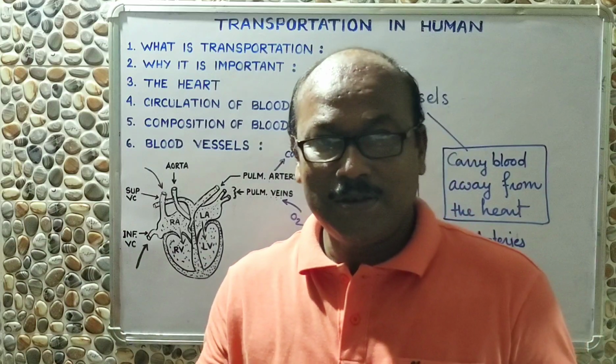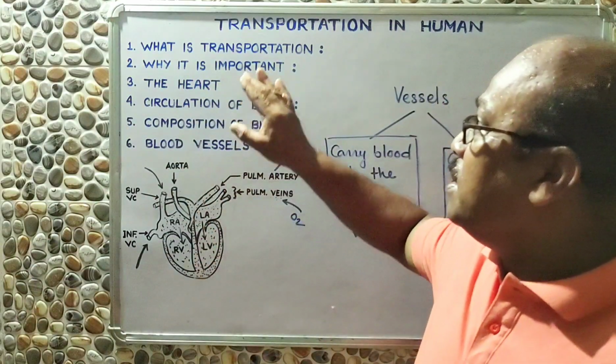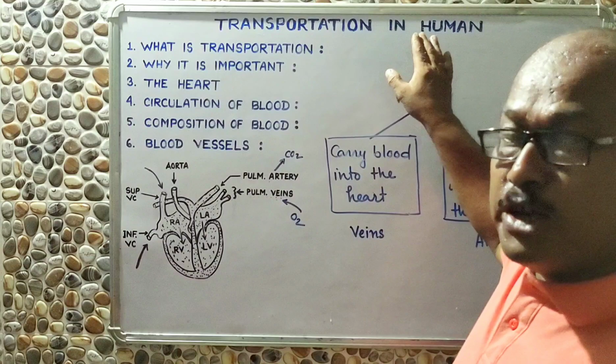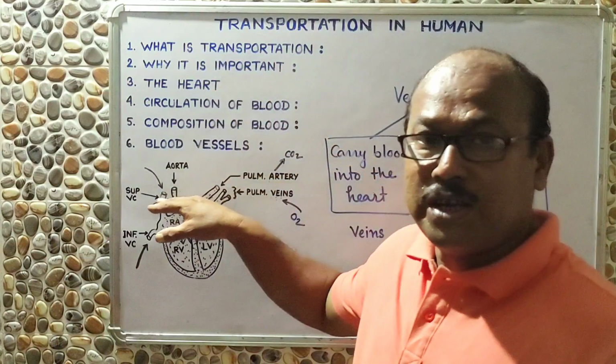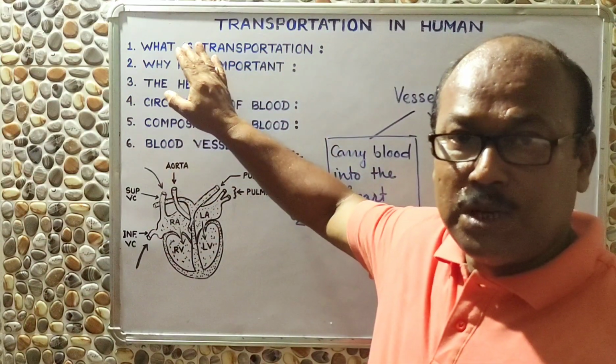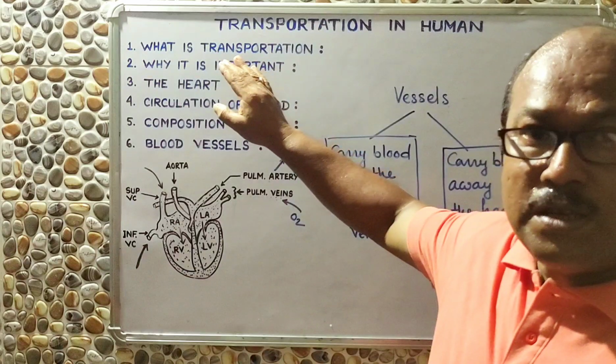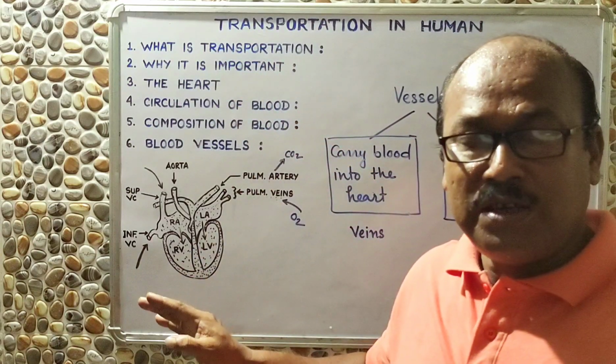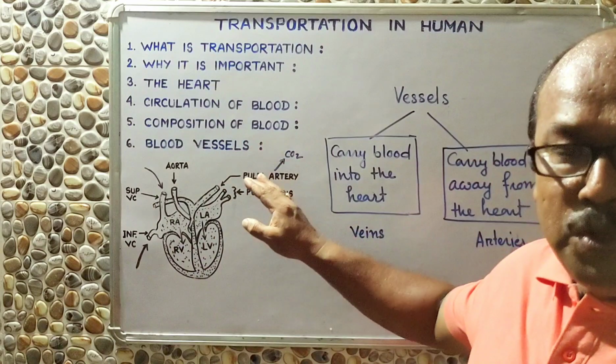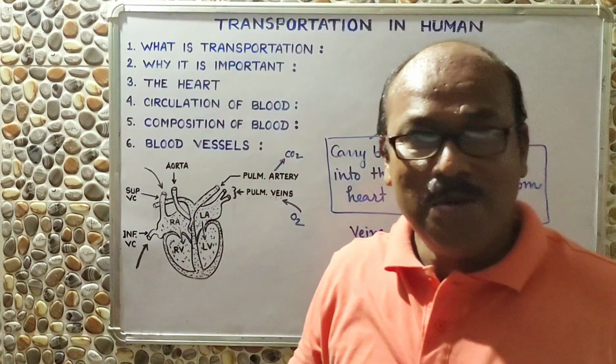So that was the different parts under transportation in humans. And in this lesson today we have discussed what transportation is, its importance, the structure of the heart in our body, then composition of blood, and finally blood vessels.